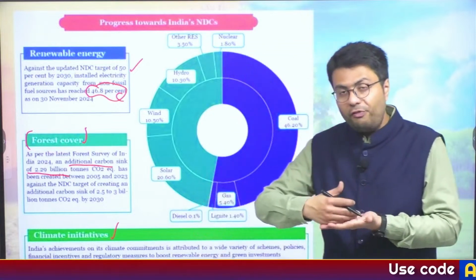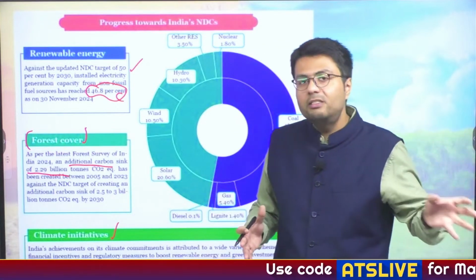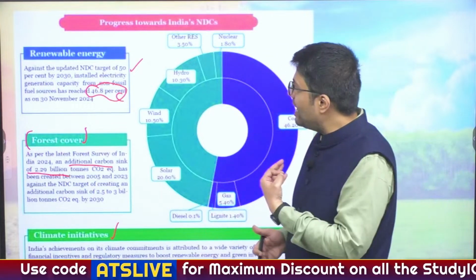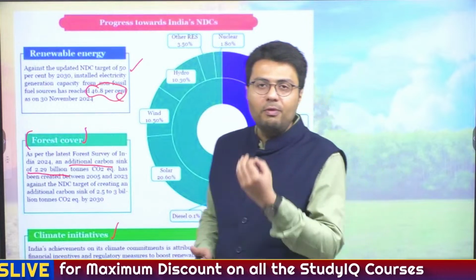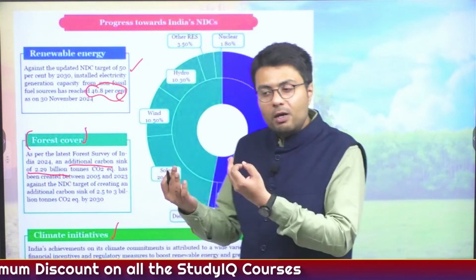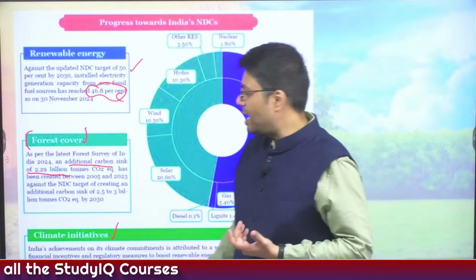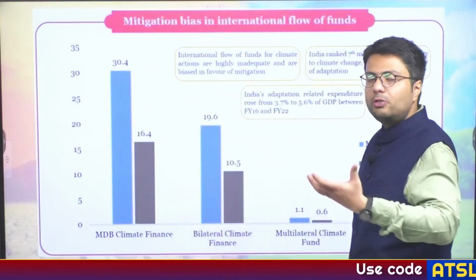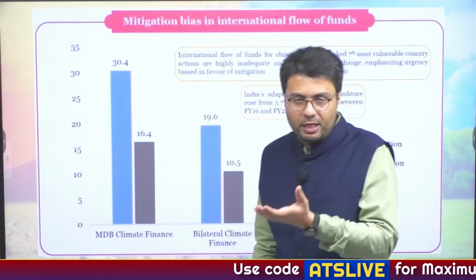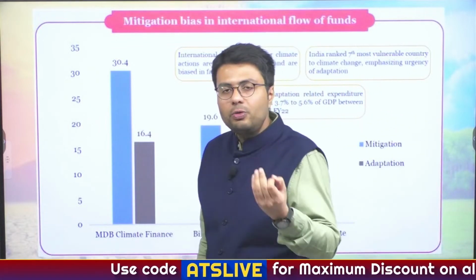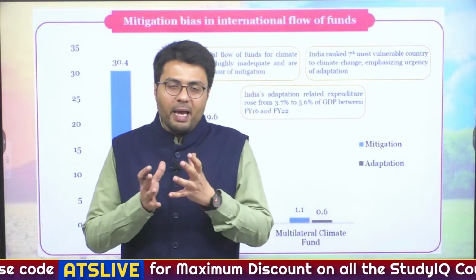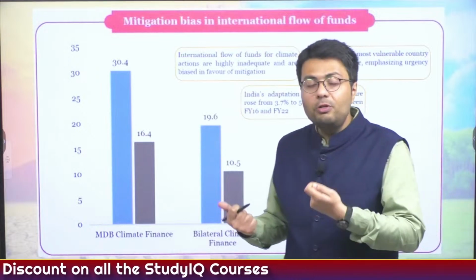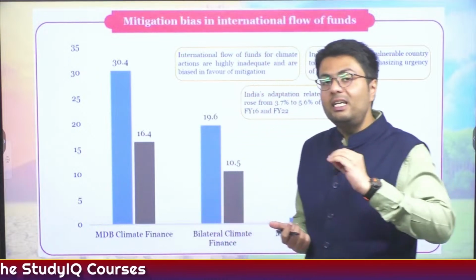by trying to shift them away from carbon intensive to more renewable based energy sources like green hydrogen. So this highlights that India is a responsible country when it tries to meet its global requirement of reducing the greenhouse gas emissions. Further, India also wants to improve the prospects of adaptation. That is, it wants to change its economy by making it more receptive or more amenable to the changes of climate. For that, it needs adaptation.